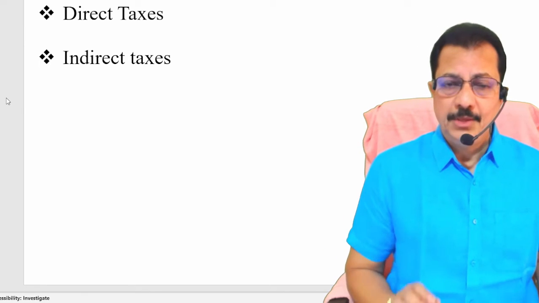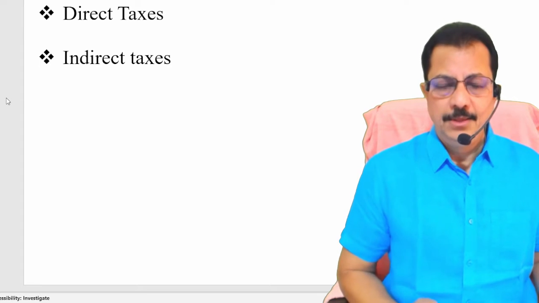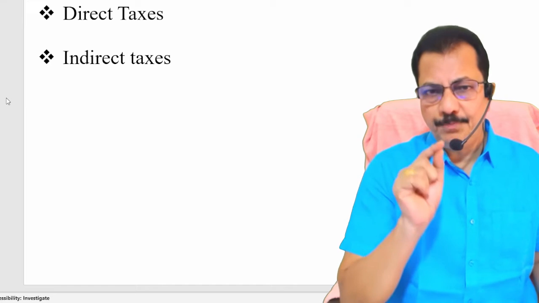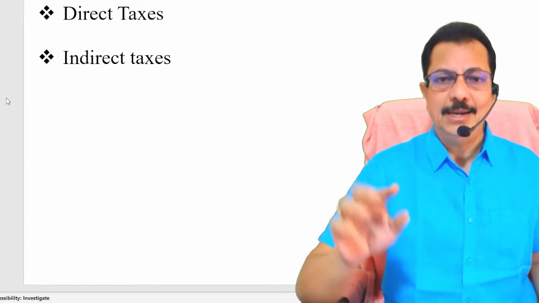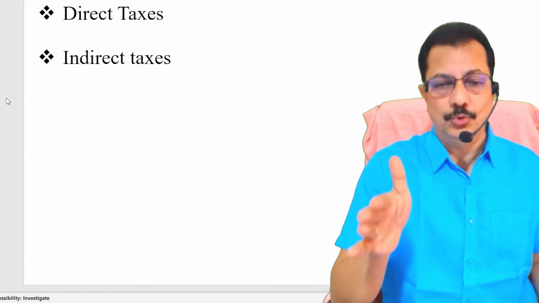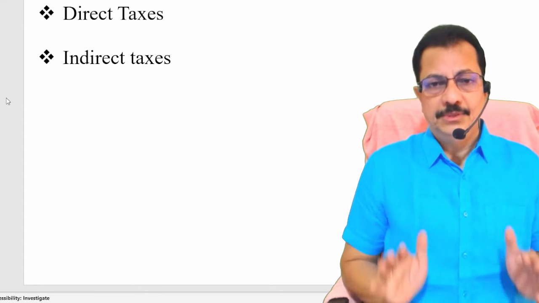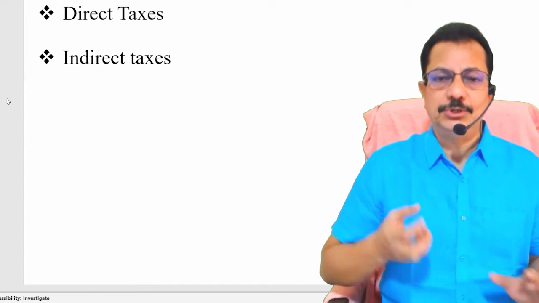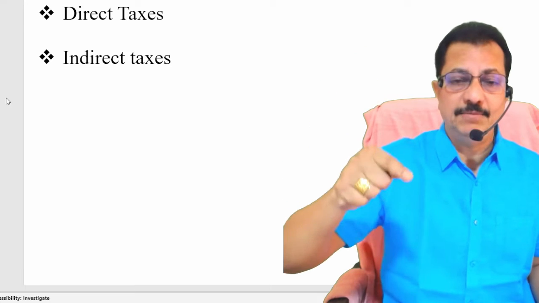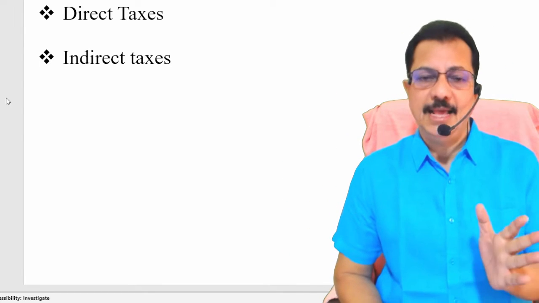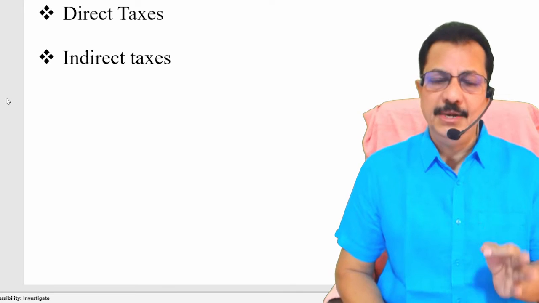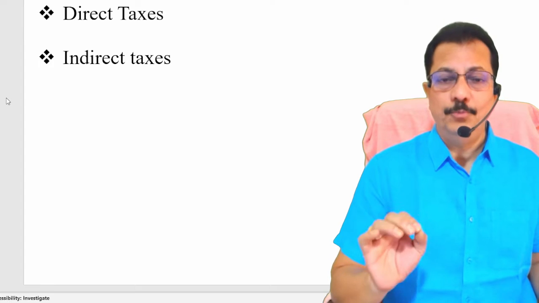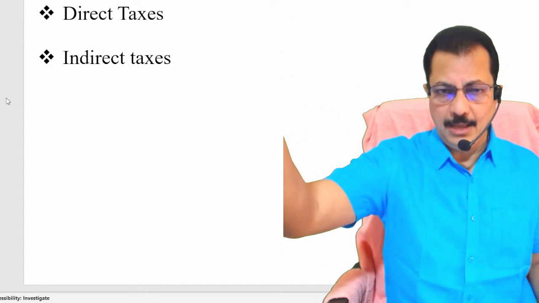Now, what's happening? After having food in the restaurant, you are paying the bill along with the GST. But that GST, you are not paying directly to the government, you are paying it to the restaurant owner. Every month, this restaurant owner has to pay the GST collected from the customers to the government. That is the reason why it is called indirect tax. In indirect tax, you have a mediator. In direct tax, you have no mediator. But every rupee from the tax has to go to the government.